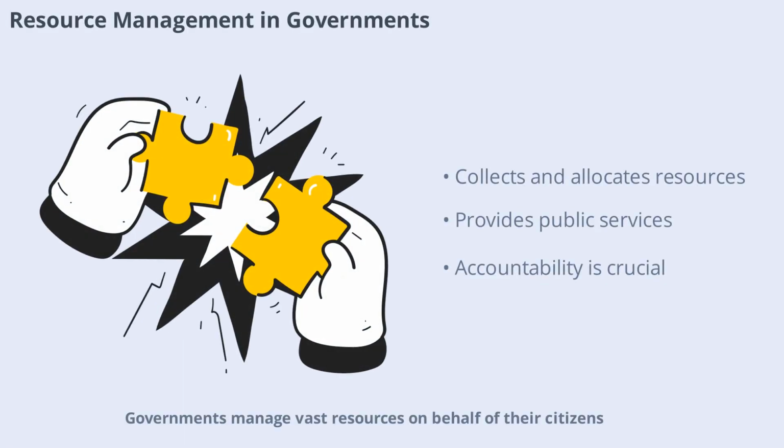Governments manage vast resources on behalf of their citizens. This includes collecting taxes, building infrastructure, and providing services like education and healthcare. Balancing competing demands and limited budgets is a complex task. Transparent and accountable management ensures that resources are used effectively and benefit the public. Let's look at how governments set priorities and measure success in resource management.